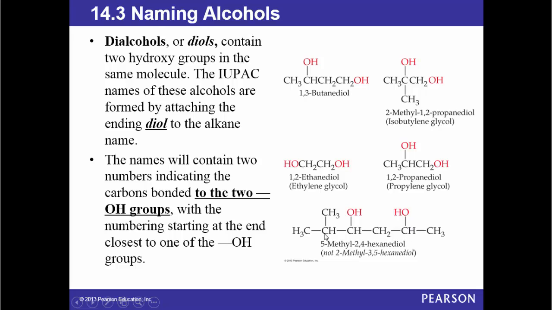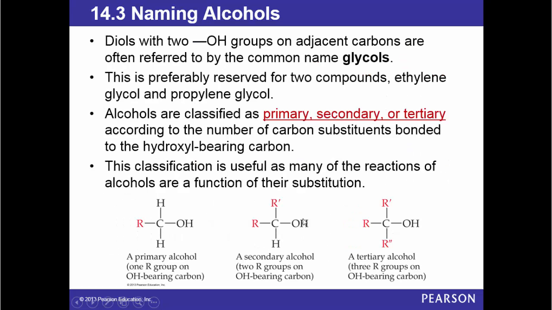So we begin numbering from here, 1, 2, 3, 4, 5, 6. Diols with 2 OH groups on adjacent carbons are often referred to by the common name glycols. This is preferably reserved for 2 compounds, ethylene glycol and propylene glycol.